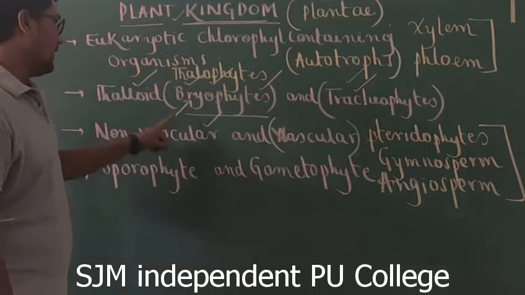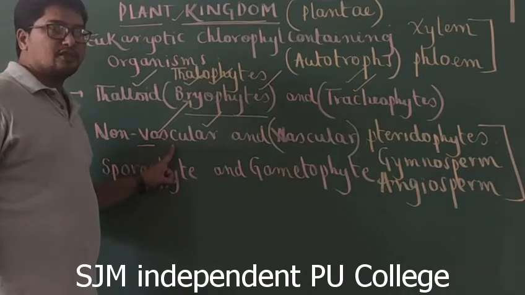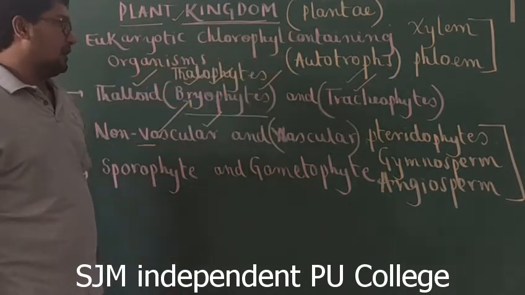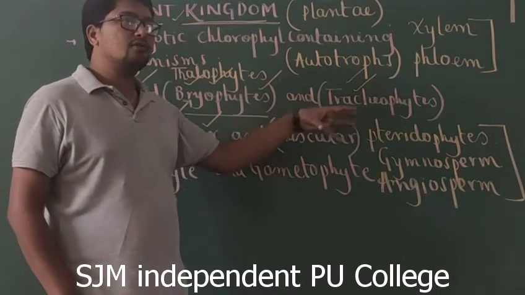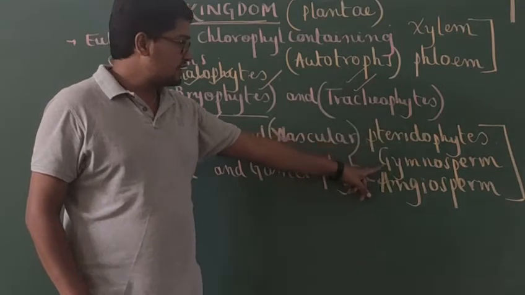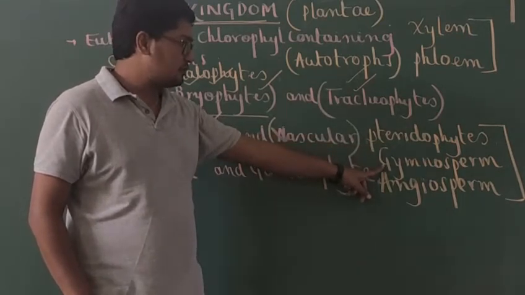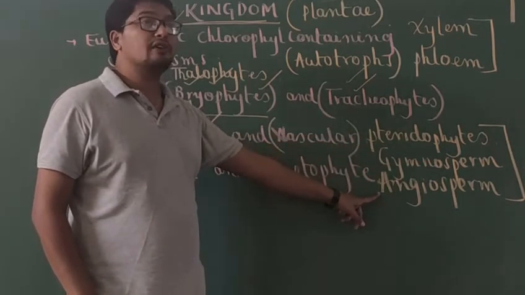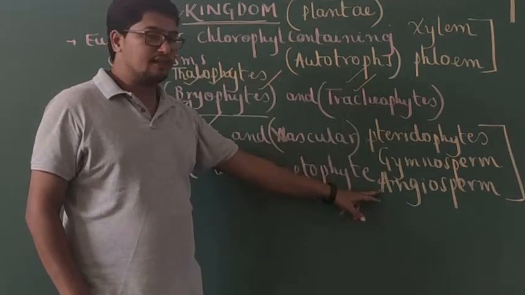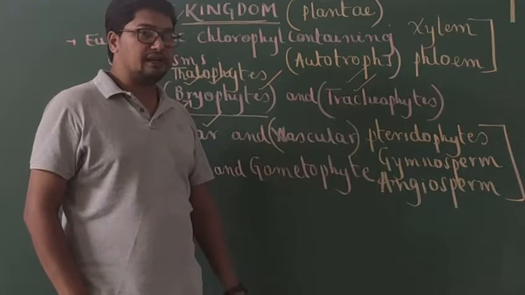Why do we call bryophytes as non-vascular? Because vascular tissues, xylem and phloem are absent. So the first vascular plants in the plant kingdom, they are the pteridophytes. So next, more advanced plants are gymnosperms, and most of the plants what we see in our everyday life which produce the flowers, the flowering plants are nothing but the angiosperms.